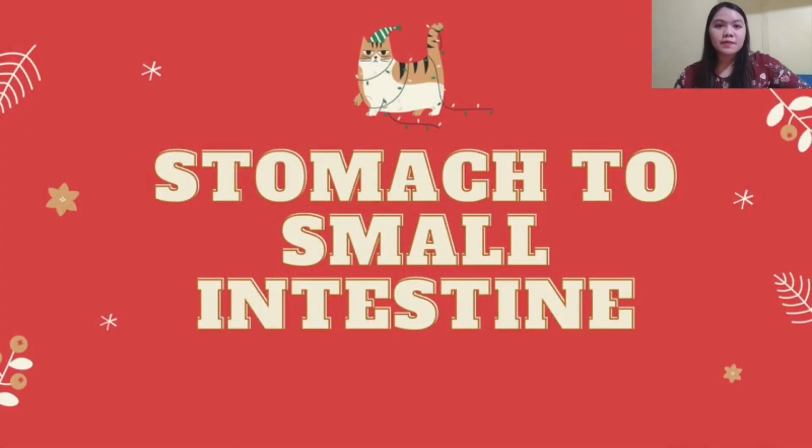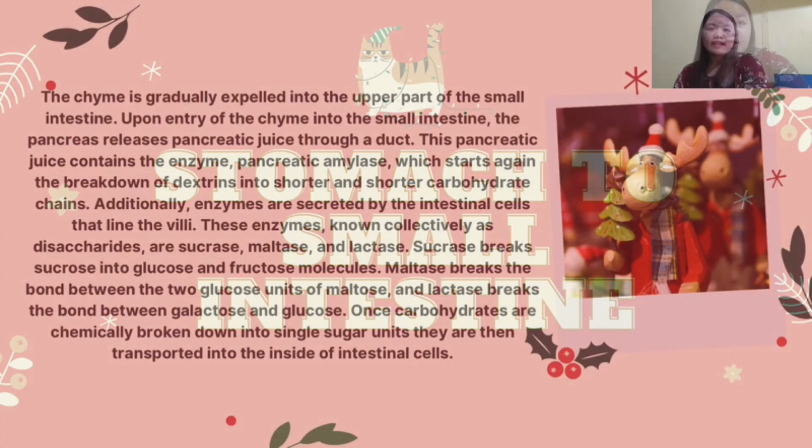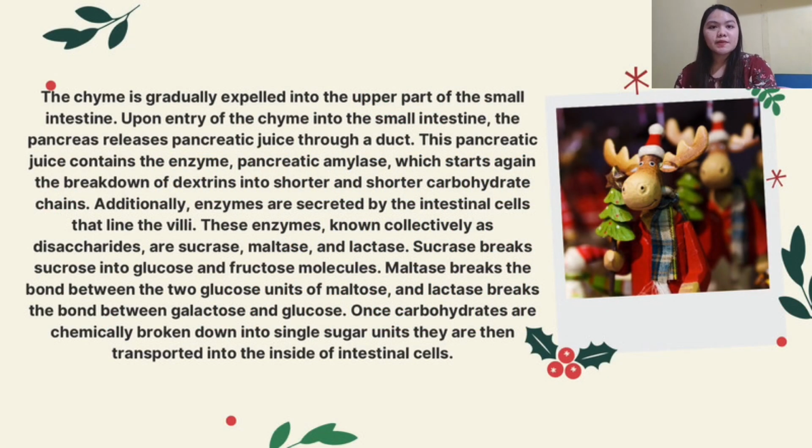Now, the carbohydrates from the stomach to the small intestine. The chyme is gradually expelled into the upper part of the small intestine. Upon entry of the chyme into the small intestine, the pancreas releases pancreatic juice through a duct. This pancreatic juice contains the enzyme pancreatic amylase, which starts again the breakdown of dextrins into shorter and shorter carbohydrate chains. Additionally, enzymes are secreted by the intestinal cells that line the villi. These enzymes, known collectively as disaccharidases, are sucrase, maltase, and lactase. Sucrase breaks sucrose into glucose and fructose molecules, while maltase breaks the bond between the glucose units of maltose, and lactase breaks the bond between galactose and glucose.